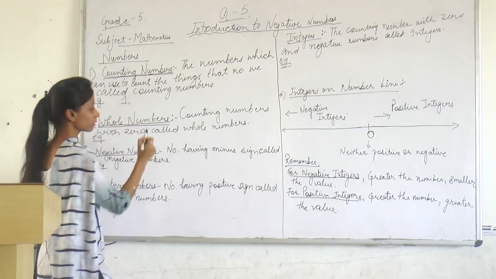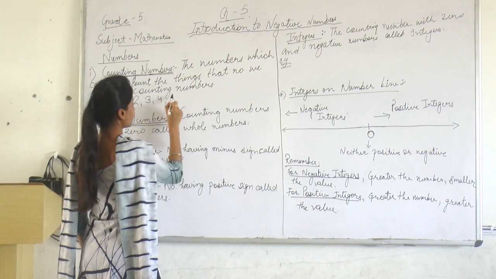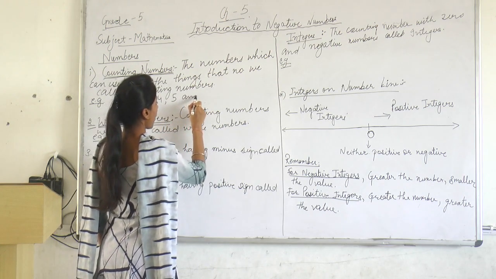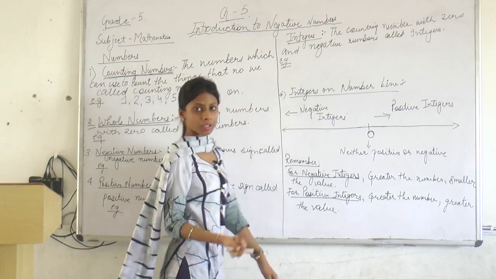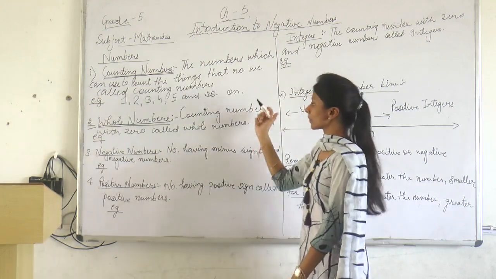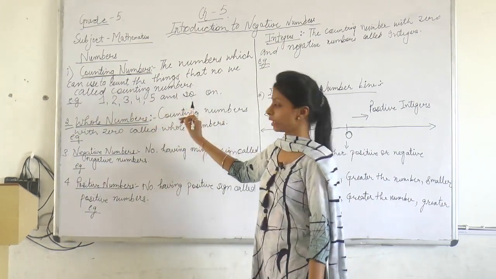Like 1, 2, 3, 4, 5 and so on. There is no limit to counting. So these are the counting numbers with which we can count things.